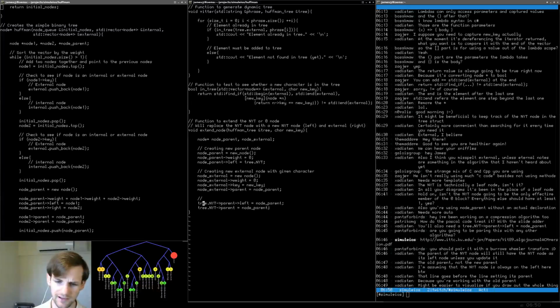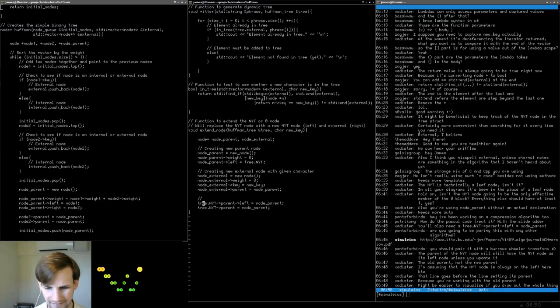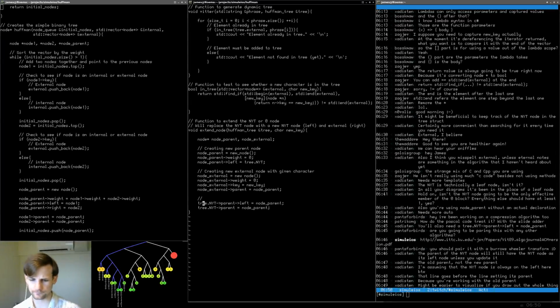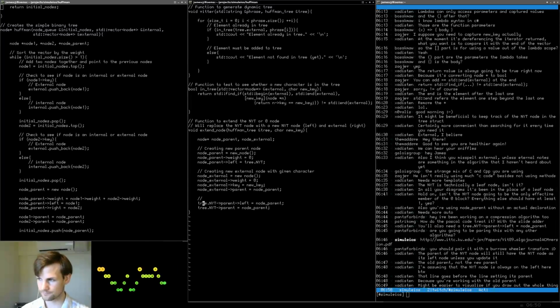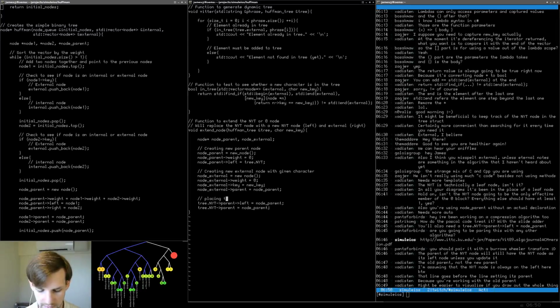I don't know what this one line is doing. The not yet translated node, sure, it'll have a parent, but all we're saying here is, I don't know. Okay, 1 second. Placing the not yet translated node on the left. Key weight.